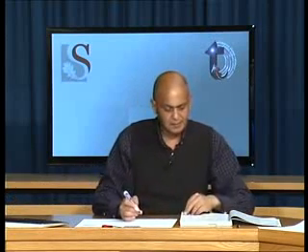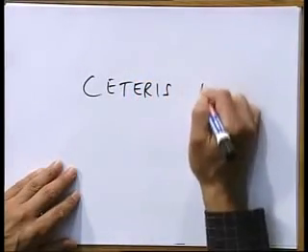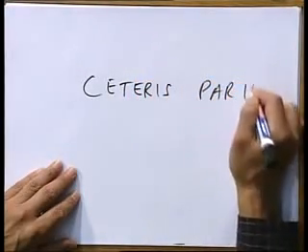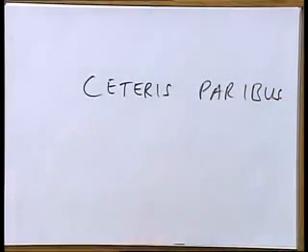Maybe just to bring in another concept, the concept of ceteris paribus. What do we mean by ceteris paribus? This is a Latin term, and we will use it further on. Ceteris paribus simply means that we only focus on the key variables when we build up a theory.